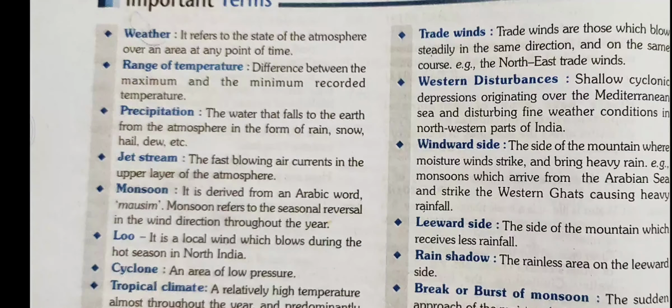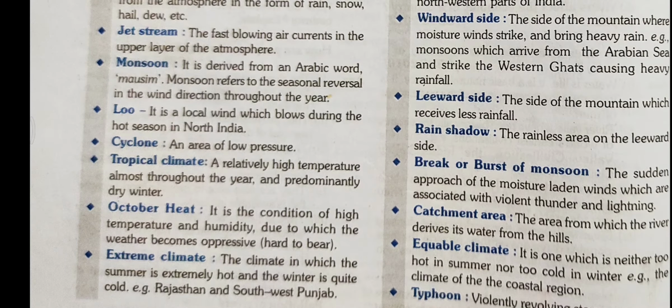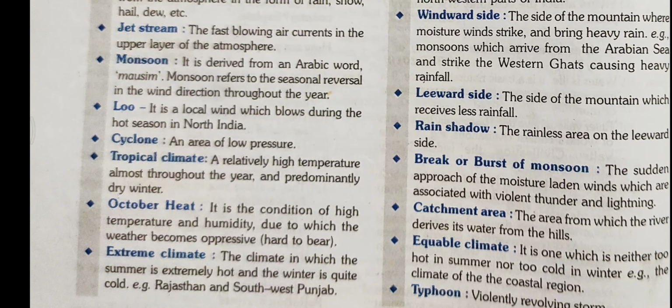Next term is break or burst of monsoon. Sudden approach of moisture laden winds which are associated with violent thunder and lightning is called burst of monsoon. In Kerala, we observe that condition when monsoon winds strike on the Kerala coast and bring heavy rainfall, violent thunderstorms, that is condition of burst of monsoon.